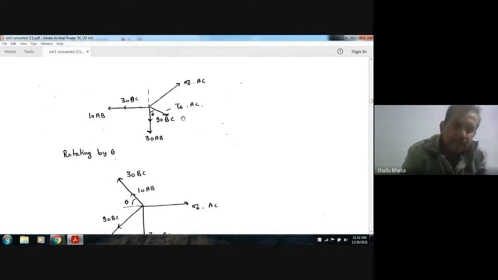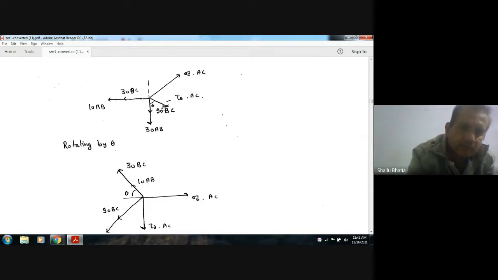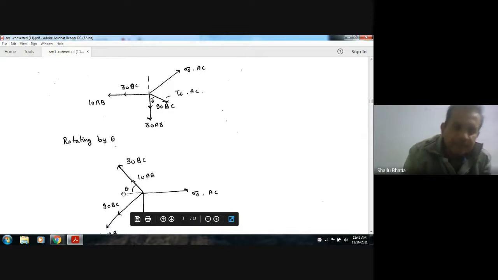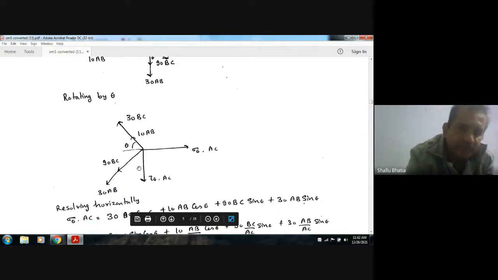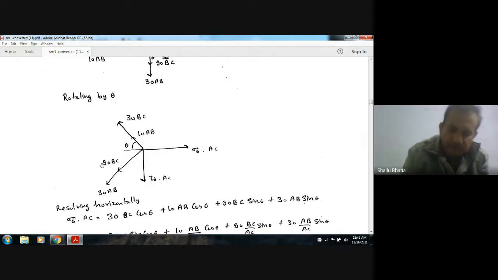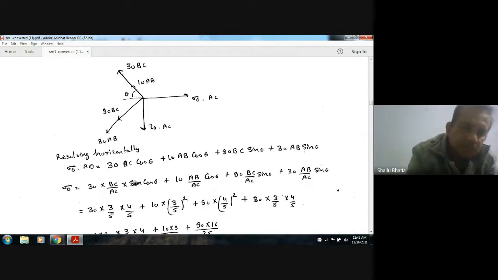So rotate the diagram by theta, then tau theta will come here and these two quantities will come at angle theta, and this will be horizontal. The diagram will look like that. So balancing horizontally will give sigma theta. Now sigma theta AC will be equal to 30 BC plus 10 AB cos theta and 90 BC plus 30 AB sin theta. So this is sigma theta AC.